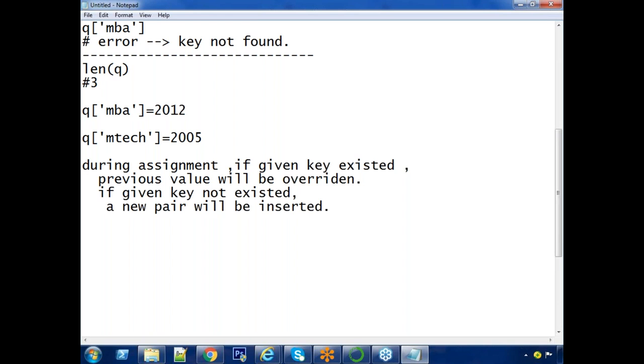Okay. The rule here: key should be unique. Value can be duplicated.